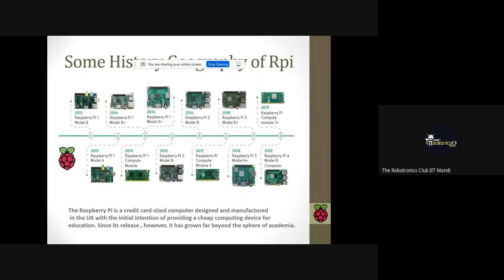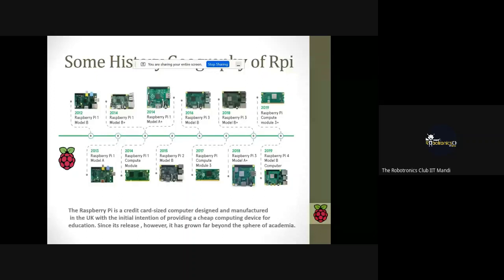The Raspberry Pi board was developed by the Raspberry Pi Foundation. The first model was introduced in 2012, that is Raspberry Pi 1 Model B, and it was made for the purpose of education only, for the children, for the students. So students can buy a computer on a small budget. But due to the vast applications of the Raspberry Pi board, it went beyond academia.